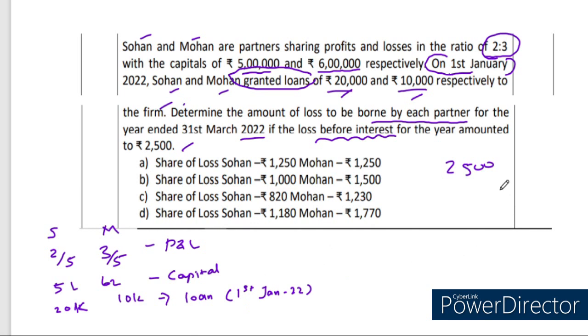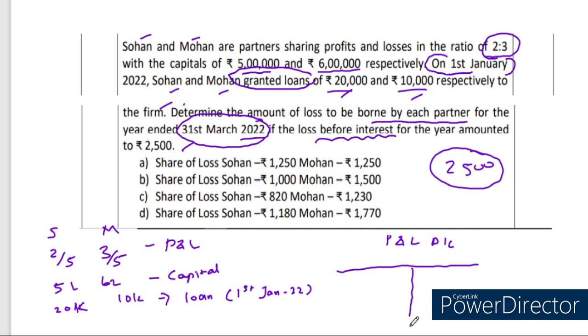Now, the firm's loss is 2,500 as per 31st March. So they are following the financial year 1st April to 31st March. In the profit and loss account, as you well know, the net loss, which is a debit balance, will be placed on the credit side. Net loss, how much?